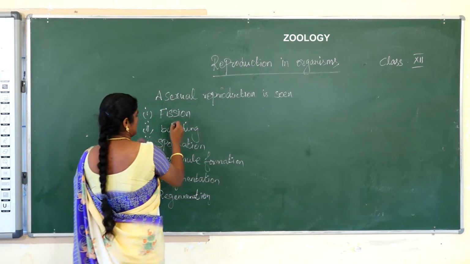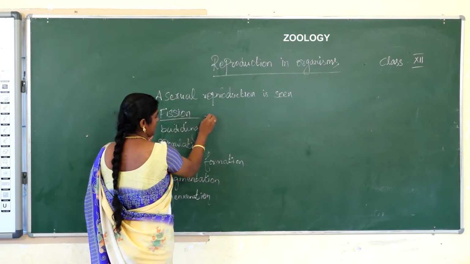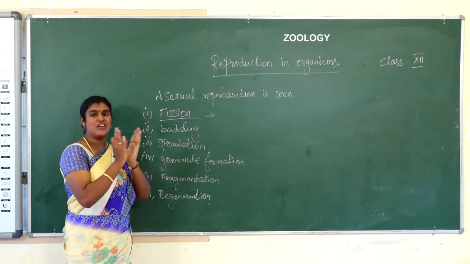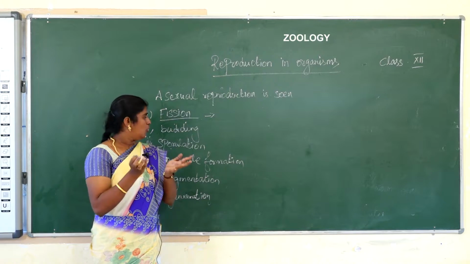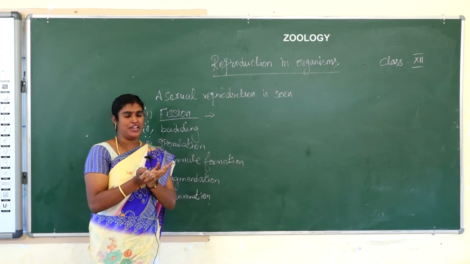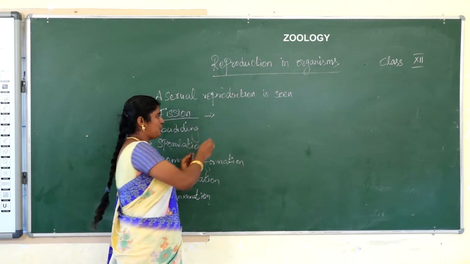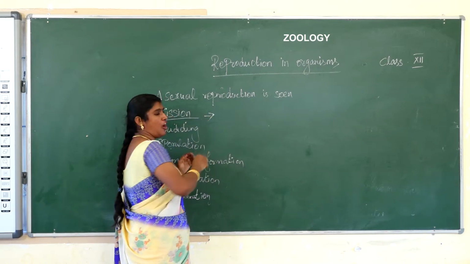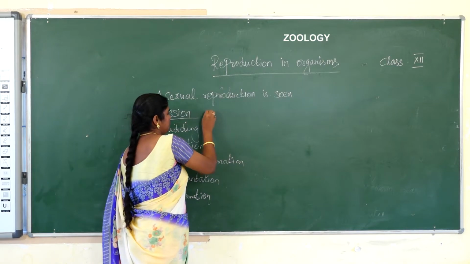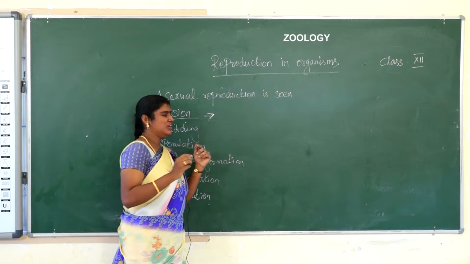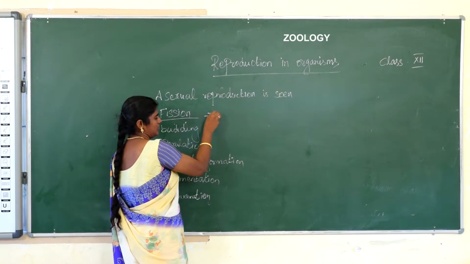Okay, first we see fission. What is fission? Fission means the parent body divides into two or more identical individuals.